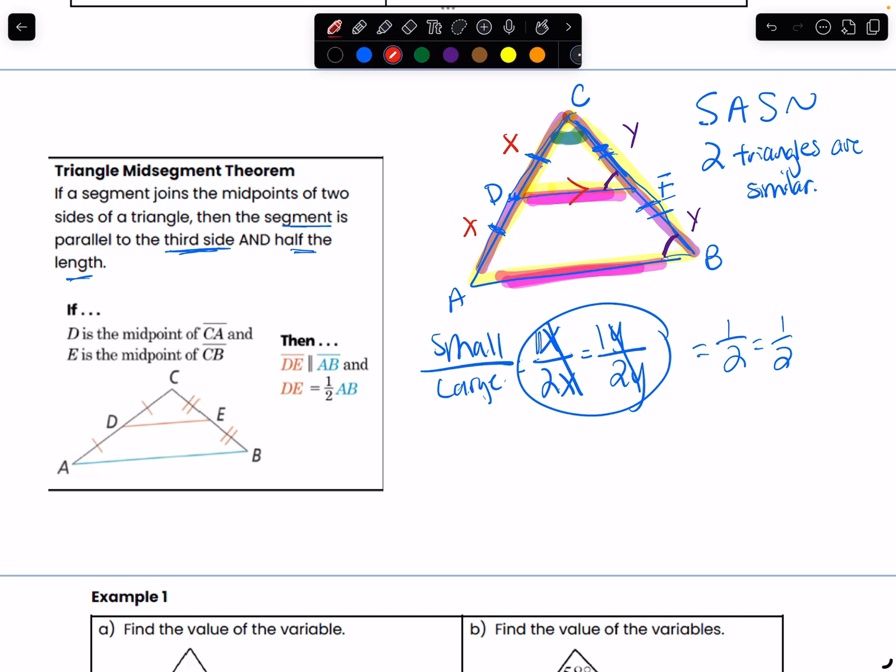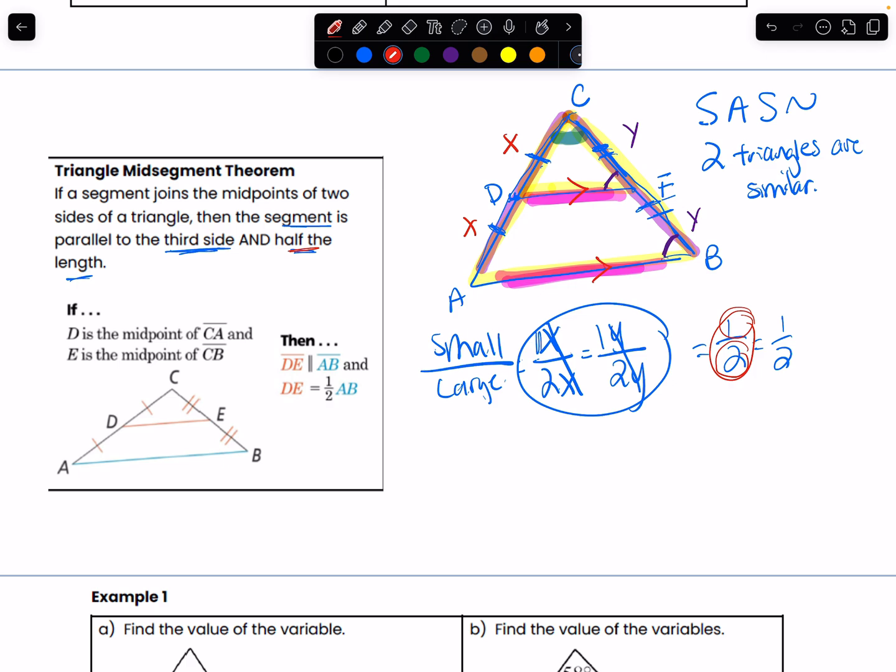Okay. Now the second part, to prove that my DE is going to be half of the length of AB, will be easier as well. We figured out previously that the proportion of my smaller triangle to my larger triangle is 1/2. Basically, the small triangle is 1, the large triangle is 2.